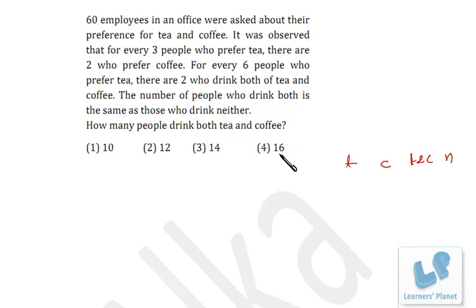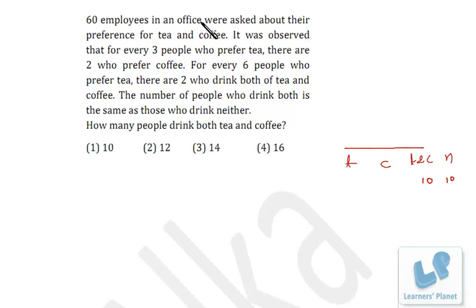The problem can be solved by Venn diagram, and without even a Venn diagram, by options also we can solve it. Right. Now suppose the correct answer is 10. You have to be very fast when you are working from options, right? So if it is 10, the total of these three in that case must be 50, right?